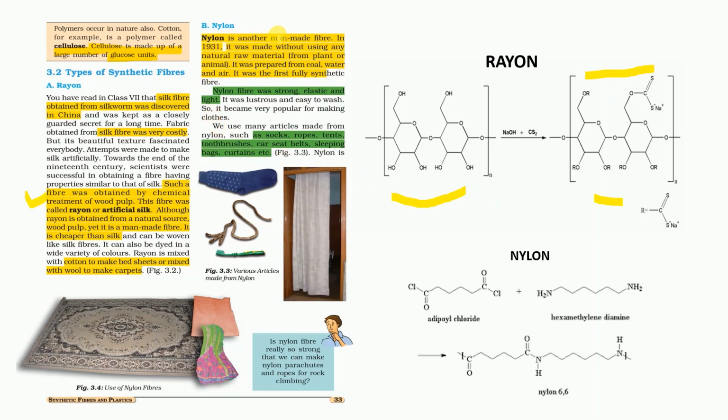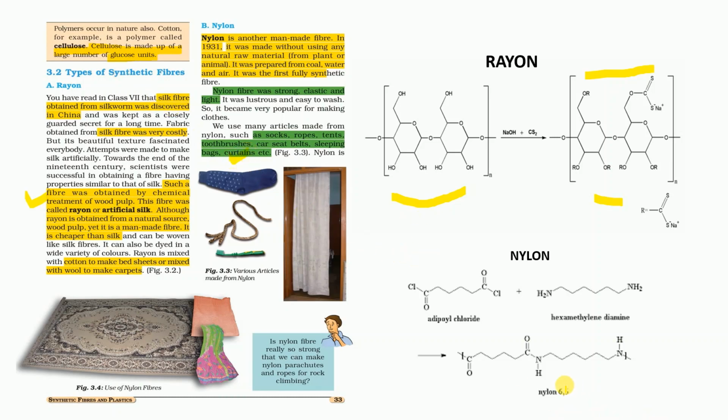Now nylon is another man-made fiber. It was discovered in 1931, and it was made without using any natural raw materials which we get from plants or animals. It was just prepared from coal, water, and air. Nylon is very strong, elastic, and also light. So we use nylon to make socks, mountain climbing ropes, hot air balloons, parachutes, and curtains, because nylon is very strong.